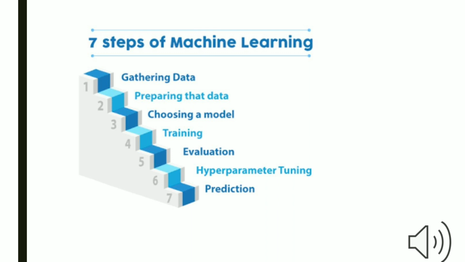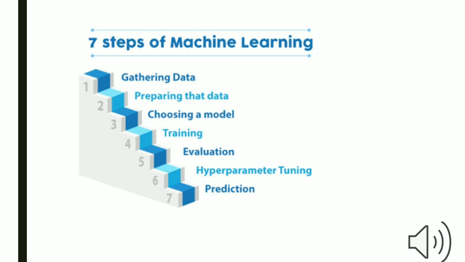Here are the steps of machine learning. First step is gathering data. First and foremost, we really need to understand what type of data we are dealing with and what we actually want to get out of it. Second step is preparing that data. In many scenarios, we end up with a lot of features at our disposal, so we might want to select a subset of those based on the resources and computation power we have. Third step is choosing a model. Choose a proper model.